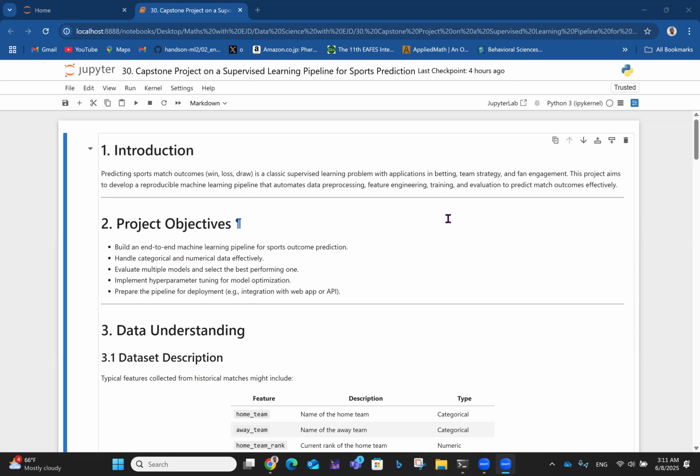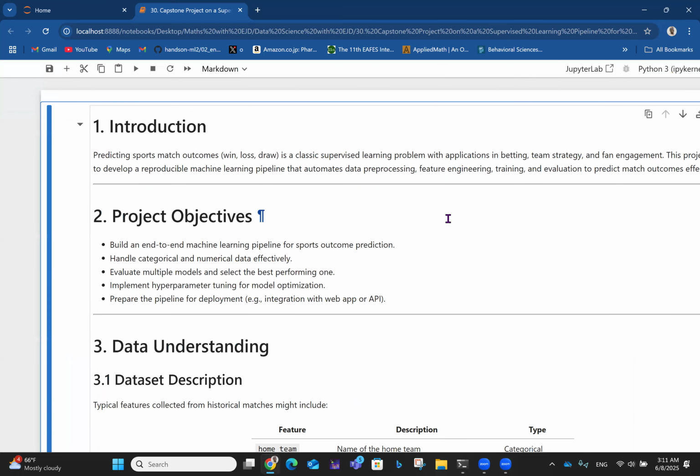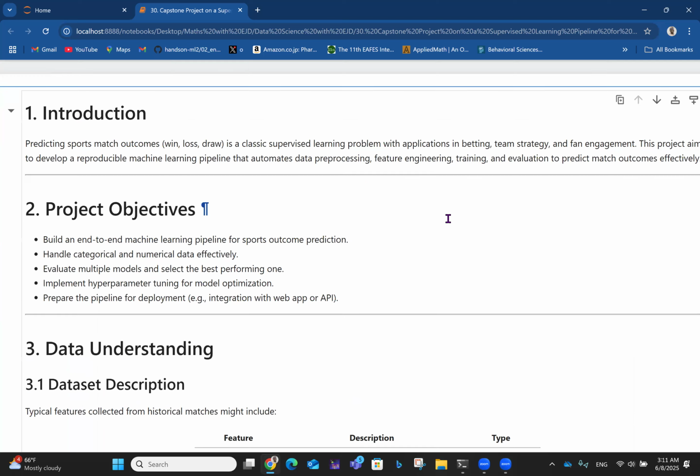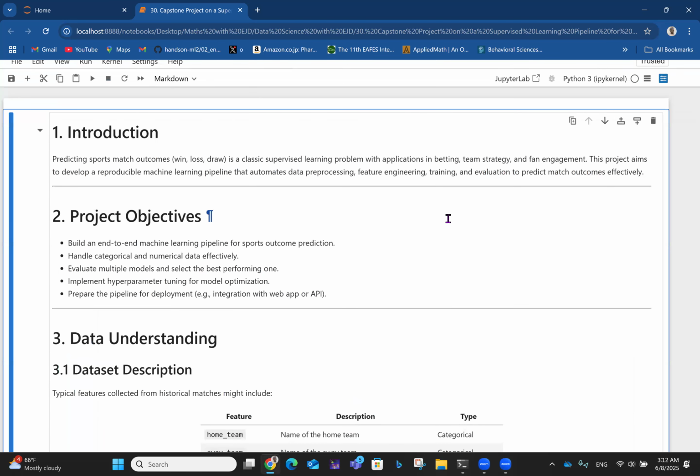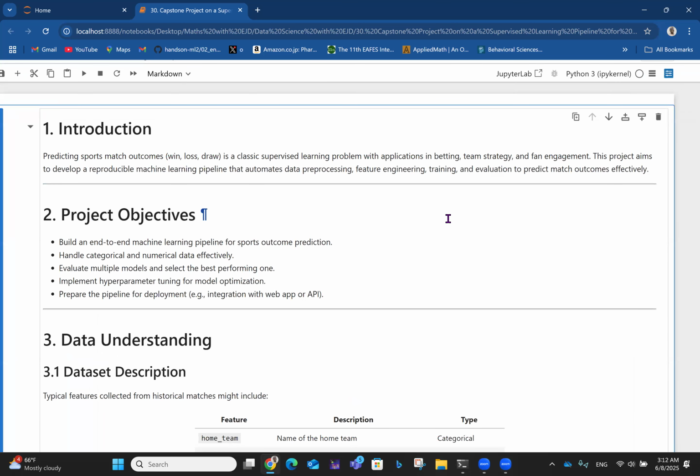Predicting sports match outcomes, like whether there's a win or loss or draw, is a classic supervised learning problem with applications in betting. Well, I don't subscribe to betting for sure, right? But for team strategy and fan engagement. So this project aims to develop a reproducible machine learning pipeline that automates data preprocessing, feature engineering, training, and evaluation to predict match outcomes effectively.